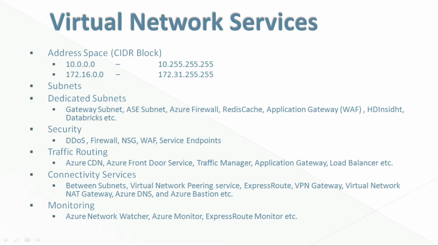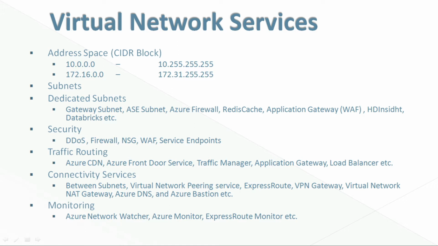You can override Azure's system routes using custom routes. You need to define your custom routes and you can associate your route to the subnet. It supports application delivery services using Azure CDN, Azure Front Door Service, Traffic Manager, Application Gateway, Load Balancer, etc.